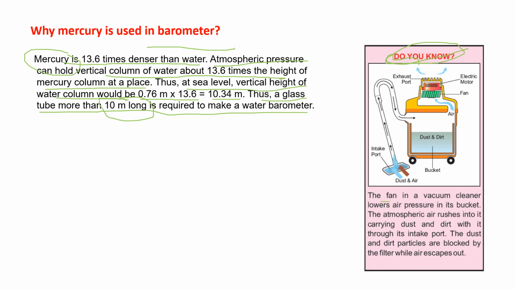The fan in the vacuum cleaner lowers the air pressure in its bucket. The atmospheric air rushes into it, carrying dust and dirt with it through its intake port. Because when you switch on the vacuum cleaner, the atmospheric pressure sucks all the dust and dirt inside the vacuum. The dust and dirt particles are blocked by the filter while air escapes out, right? So when the inside and outside pressures are equal, you can clean any place that is dirty.